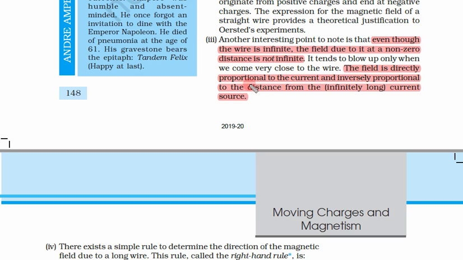The field is directly proportional to current and inversely proportional to distance from the infinitely long current source. So what we saw is that this field is directly proportional to current and inversely proportional to the distance when we are outside the wire.